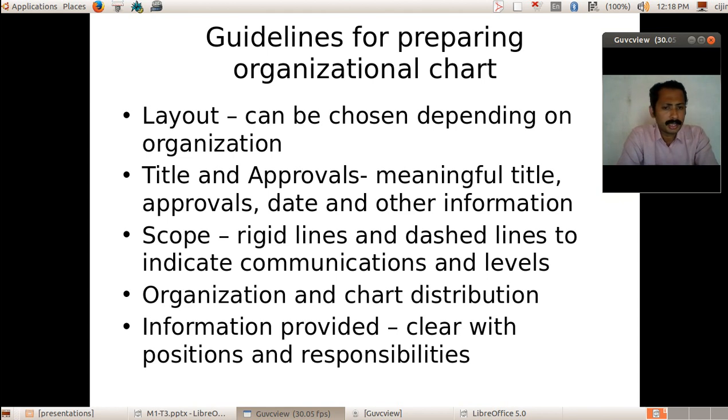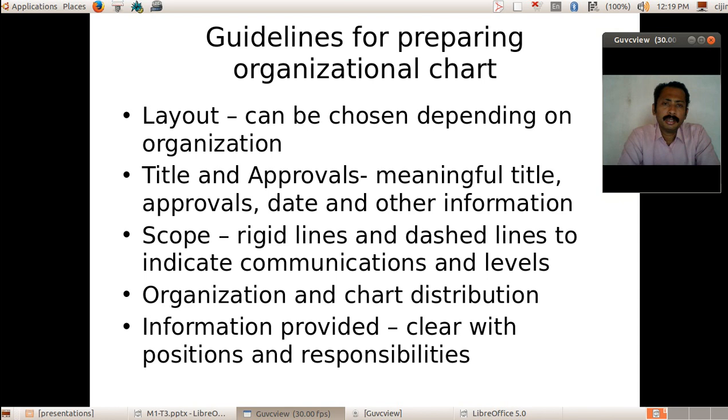Scope: rigid lines and dashed lines indicate communication and levels. Which sections need to be communicated with will be drawn using rigid lines or dashed lines. Rigid lines indicate direct communication, and dashed lines indicate communication between same-level employees in different sections.